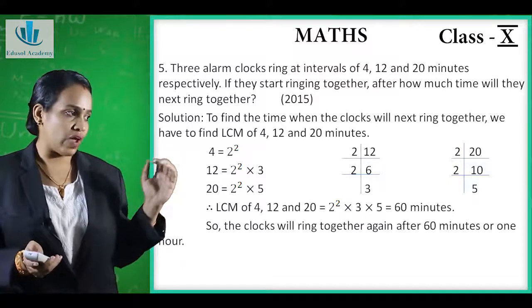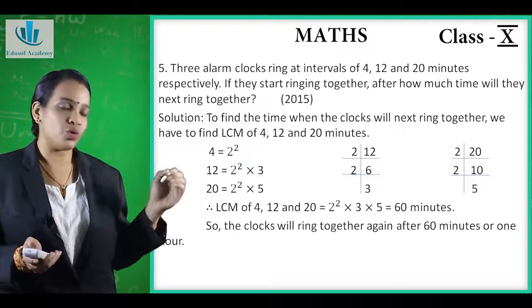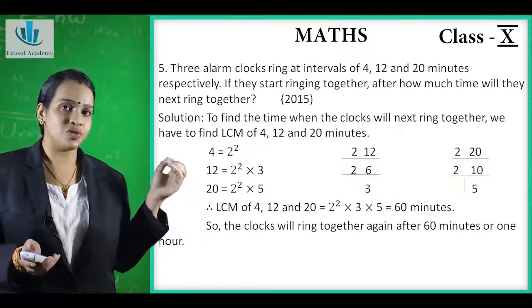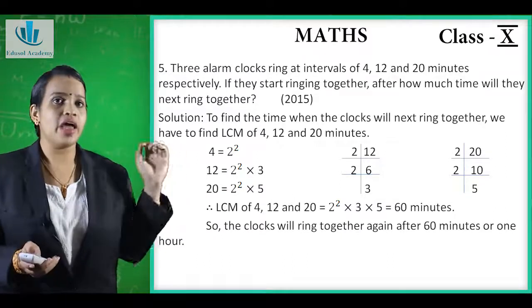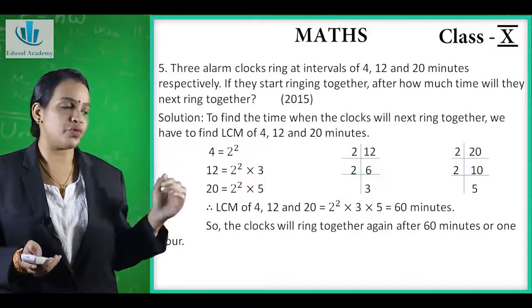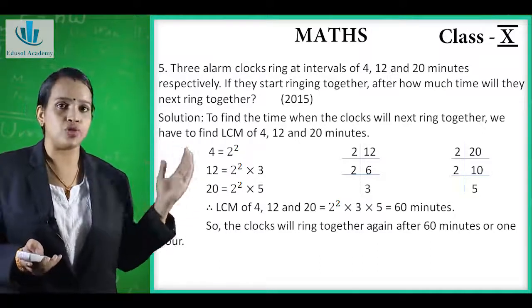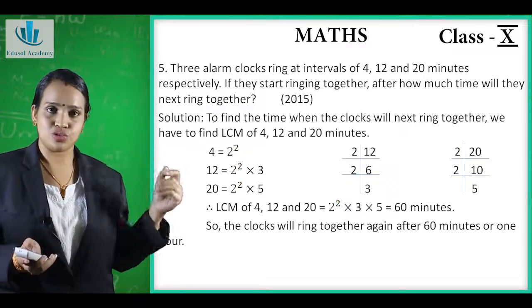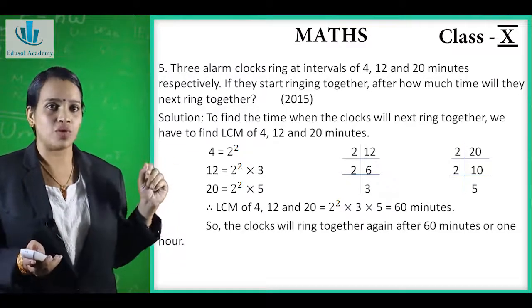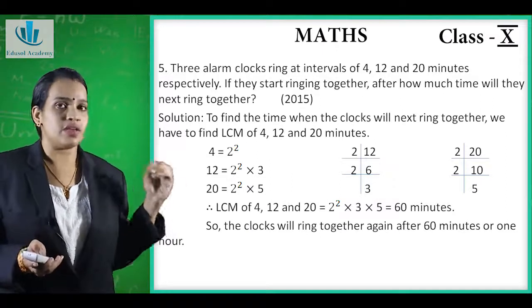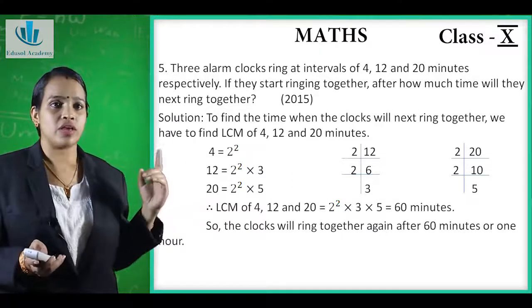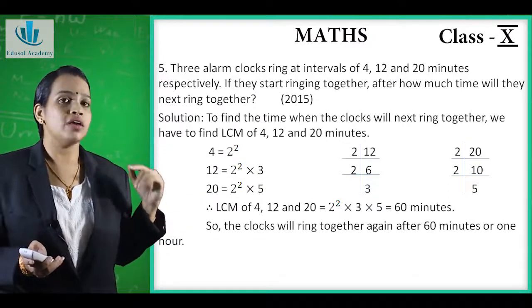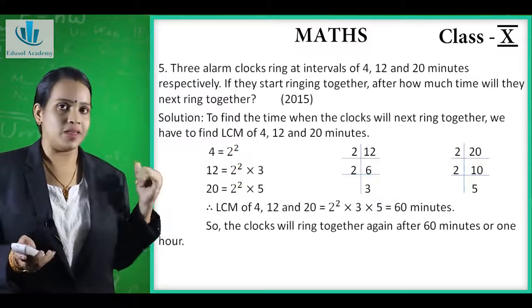So we will write the factors. The 4 factor is 2 into 2, which is 2 raised to 2. 12 factors are 2 into 2 into 3, that is 2 raised to 2 into 3, and the 20 factor is 2 into 2 into 5, that is 2 raised to 2 into 5. Now we will take the LCM of all the 3 numbers, that is 2 raised to 2 into 3 into 5, which is equal to 60, that is 60 minutes. So the clocks will ring together after 60 minutes, which is after 1 hour.